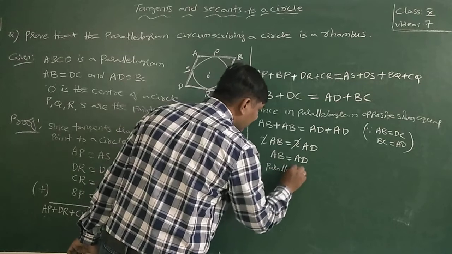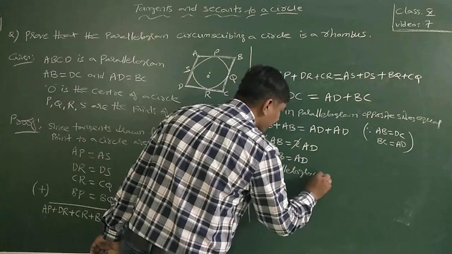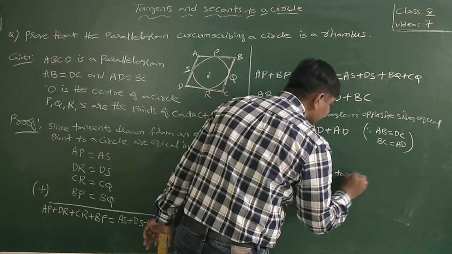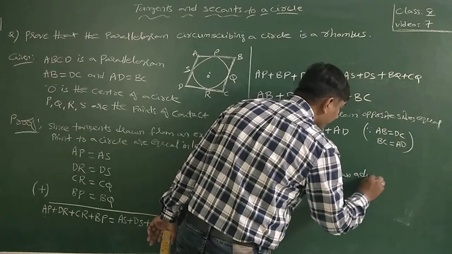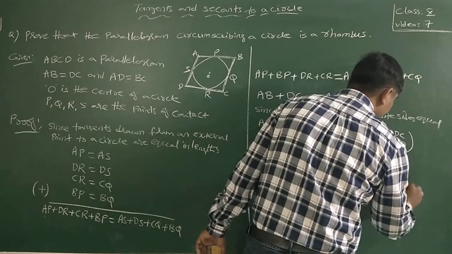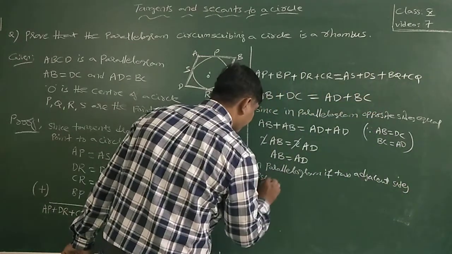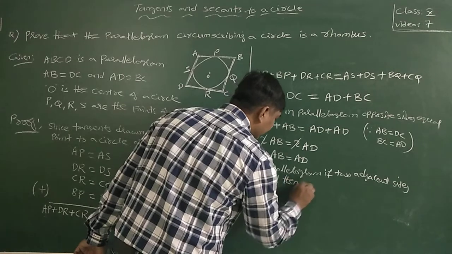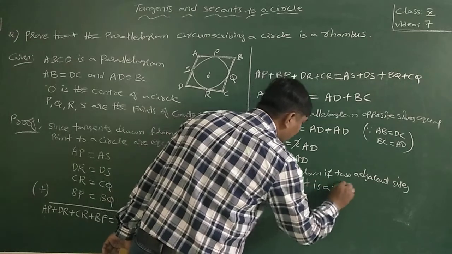In a parallelogram, if two adjacent sides are equal, then it is a rhombus.